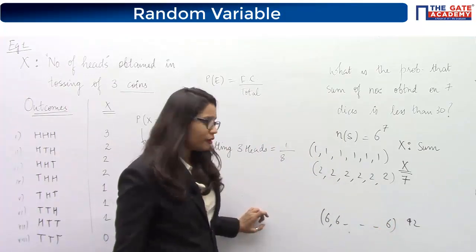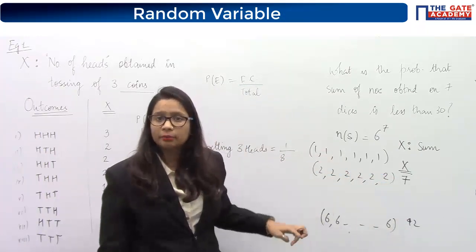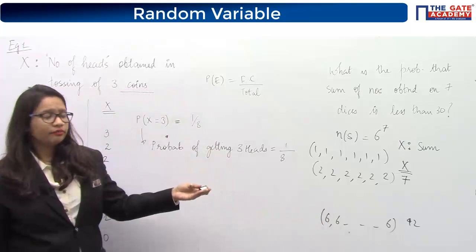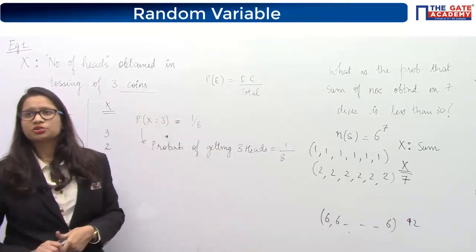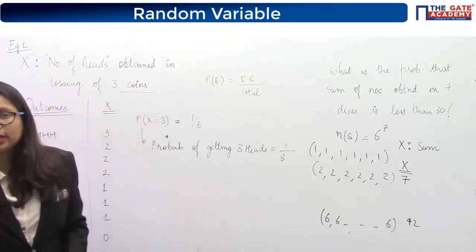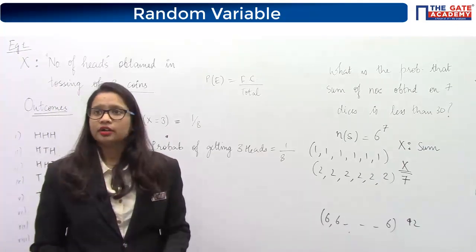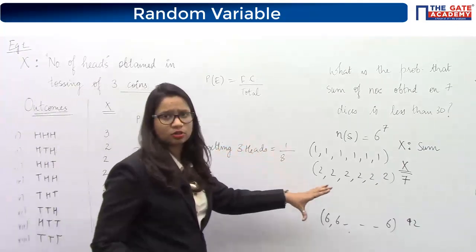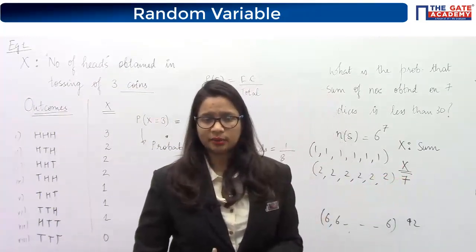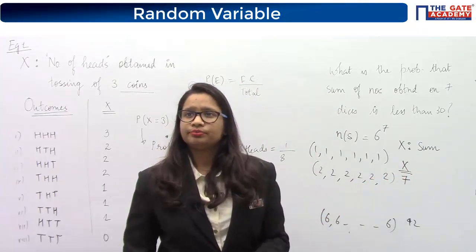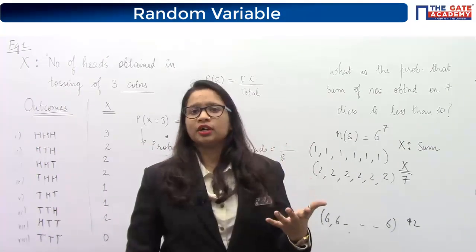Now you will just have to look in which cases the sum is lesser than 30. So now it will become easier to solve using this concept of random variable. Understood or not what I am trying to say? So whenever your data becomes very large to handle, then you can use the concept of random variables. But this kind of case is not asked in GATE. I was just telling you the use of this concept. Any doubt? It's not a GATE question, it's just a question where I just showed you the use of this concept.